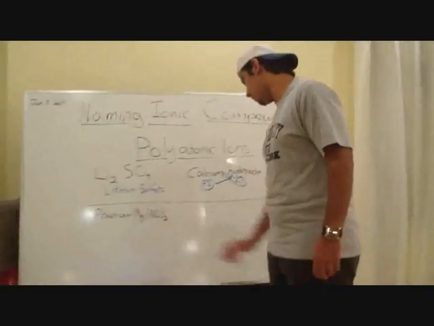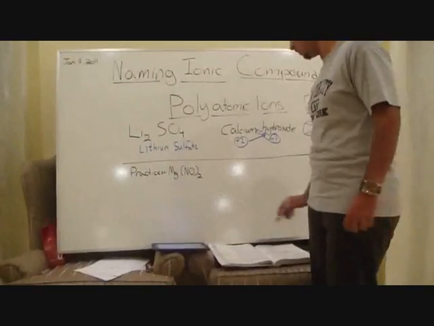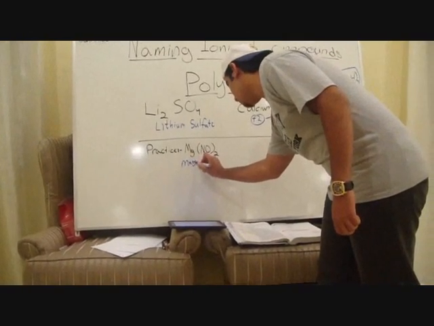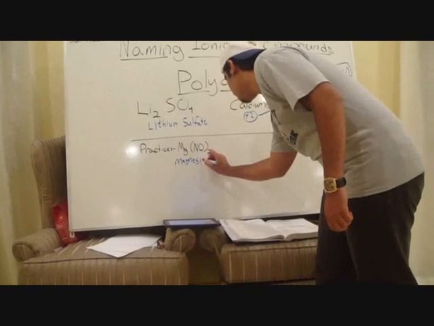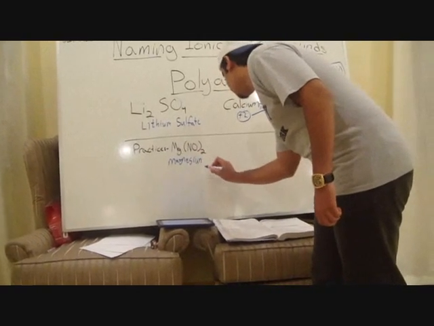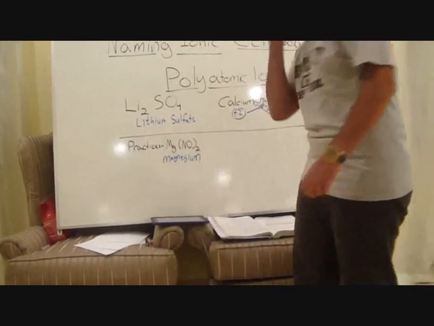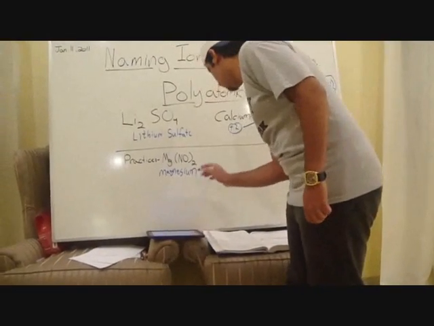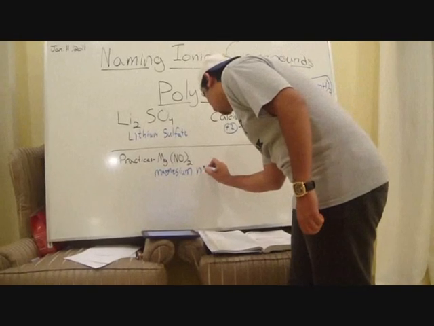Now we're going to do some practice. As we know, Mg is magnesium, and to know NO2, you have to know what's on the table. So NO2 is nitrate.